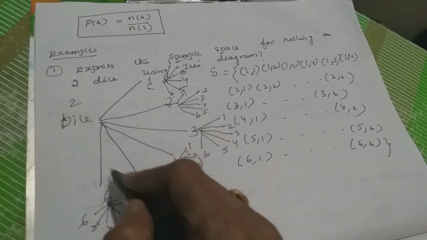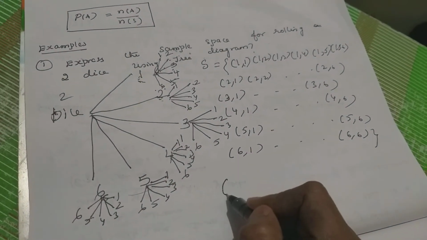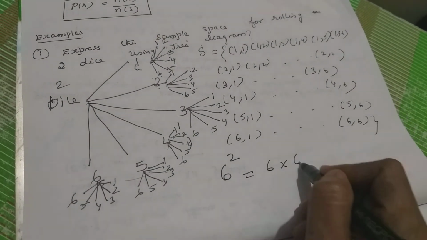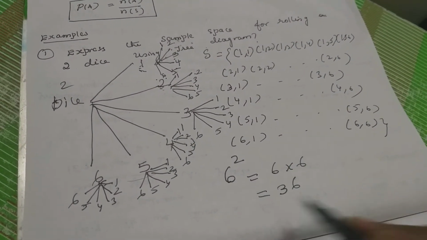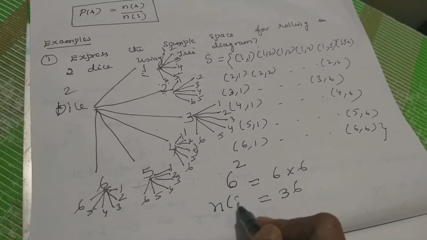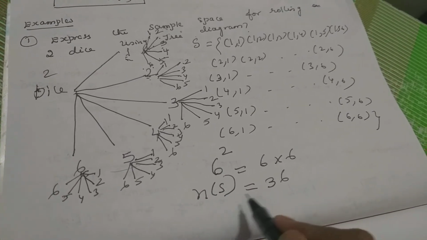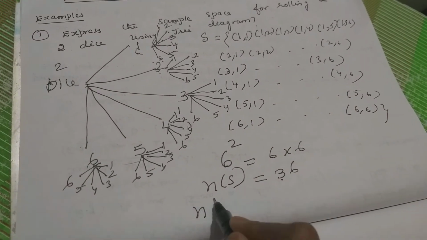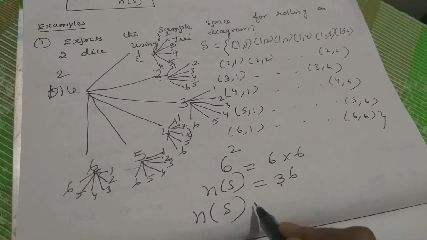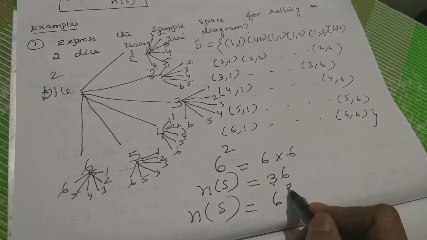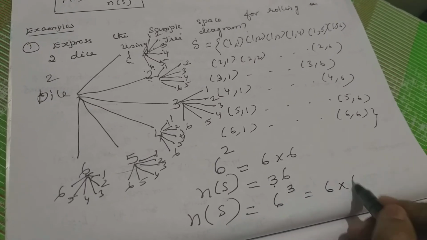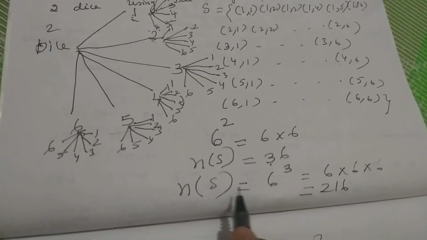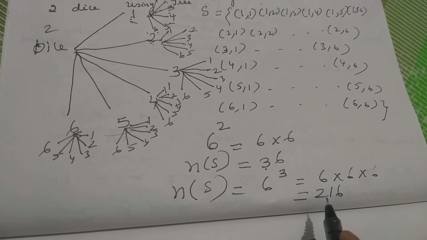So if you total all this, there are 6 outputs if it is 1 die. 2 dice means 6 power 2. 6 into 6 is equal to 36. So the sample space, the total number of outcomes if you throw 2 dice, n of S is 36. Suppose you do 3 dice, you have to take 6 cube. So 6 into 6 into 6, 36 into 6, 216. So your total outcomes here is 216.